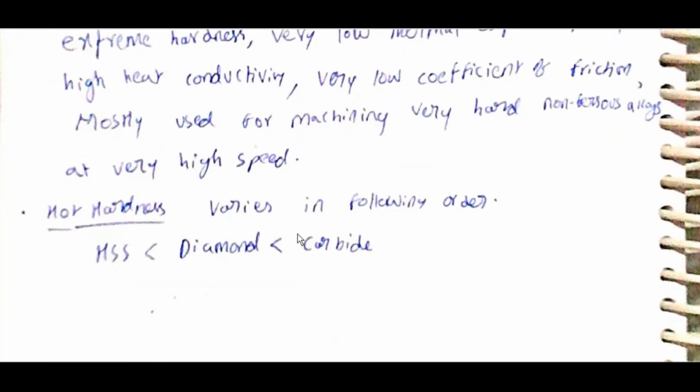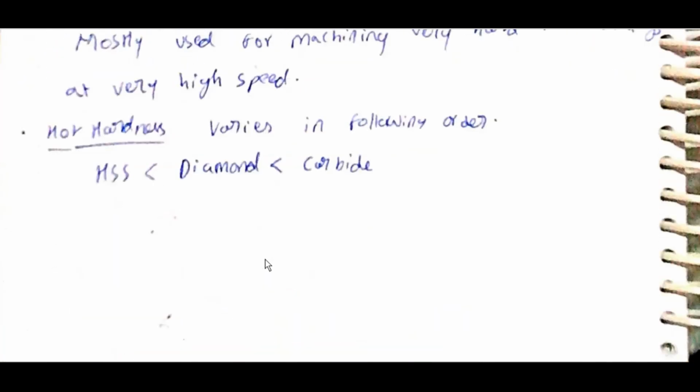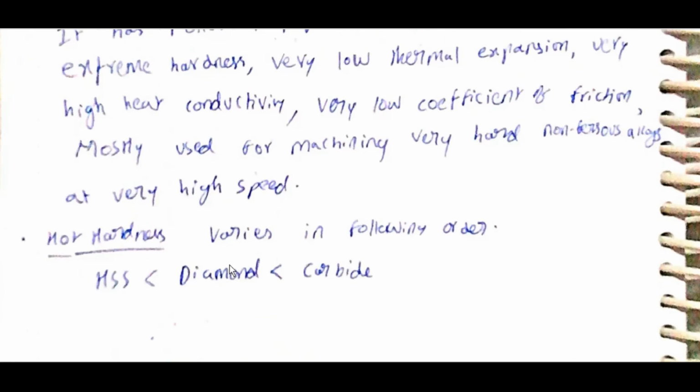Hot hardness varies in the following order: HSS less than diamond, less than carbide. Carbide has more hot hardness than diamond.